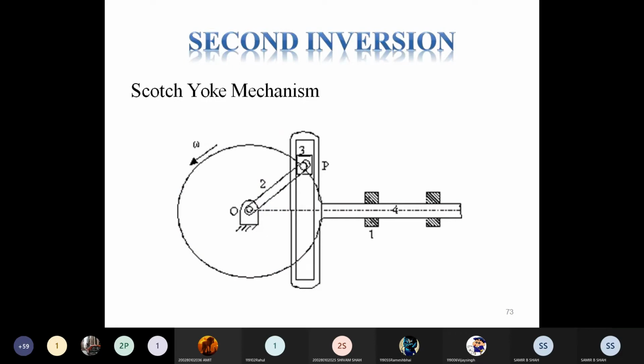Now, second inversion. As initially we drew the figure and showed you one figure, that is the example of the Scotch-Yoke mechanism.